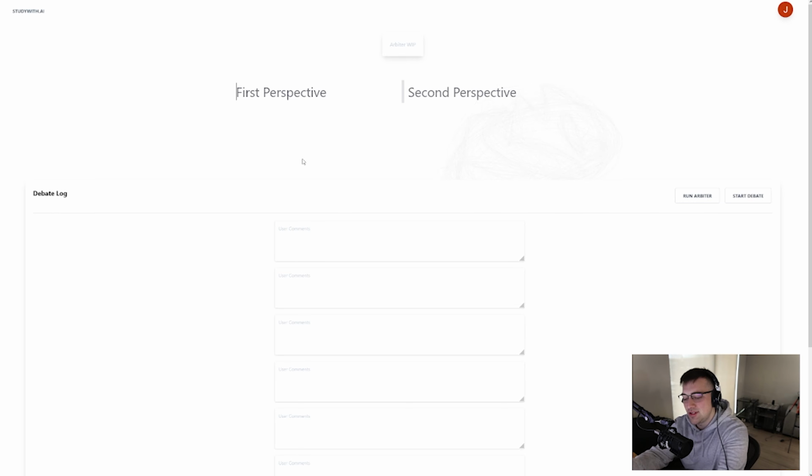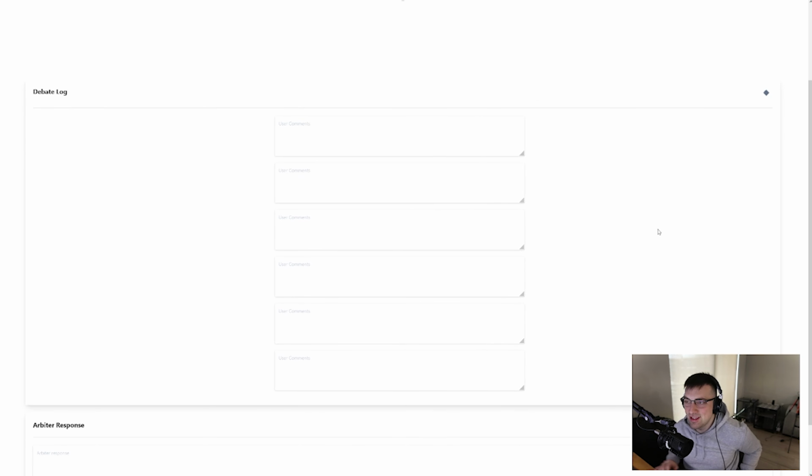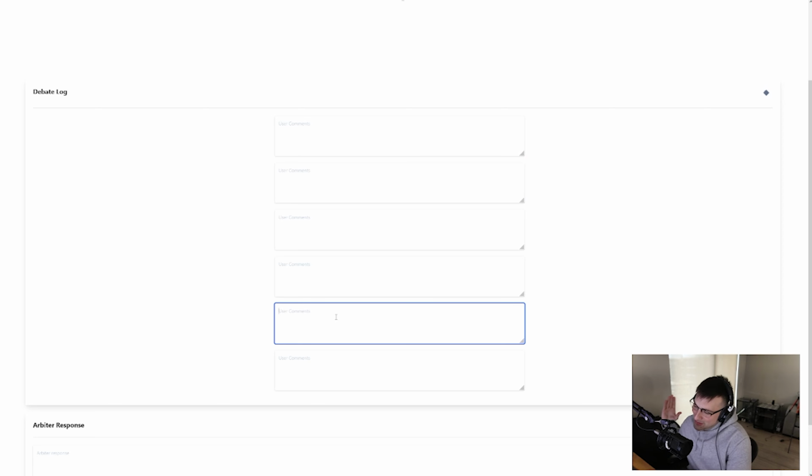The example I was using while I was testing originally is I'd say red is better, blue is better, and then start the debate. We'll let it go and we'll let it talk and start debating against itself. Now we have the ability to add user comments in while the debate is running, but I haven't really used these yet or played with it much. We've already been running a bunch of stupid topics through this to see what comes out.